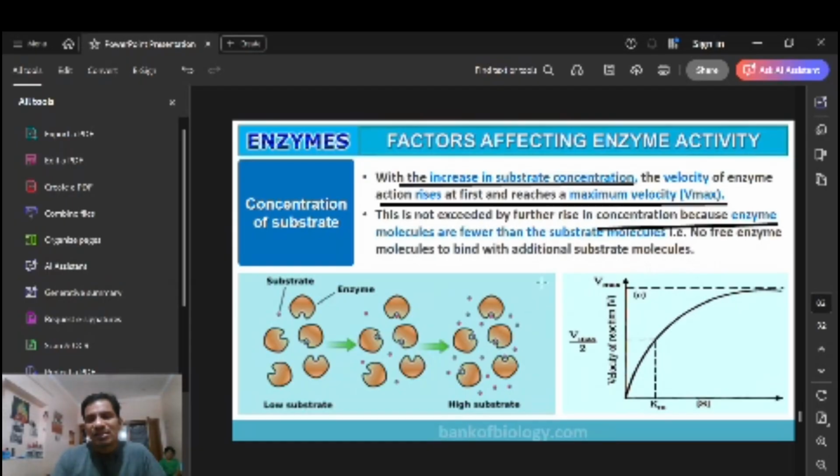Substrate molecule is a foreigner, then where should they be fixed? That's why there is no free enzyme molecule to bind with the additional substrate molecule, right? Up to here is the Vmax. After Vmax, there are fewer enzyme molecules than substrate molecules. Substrate molecules are more than the enzyme. Then where will the action take place, right?